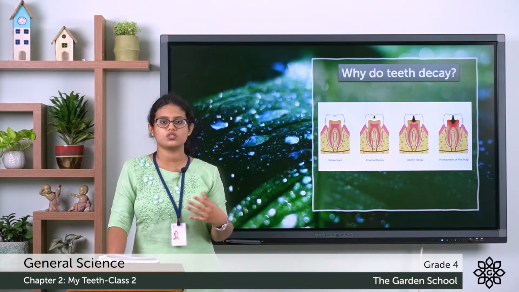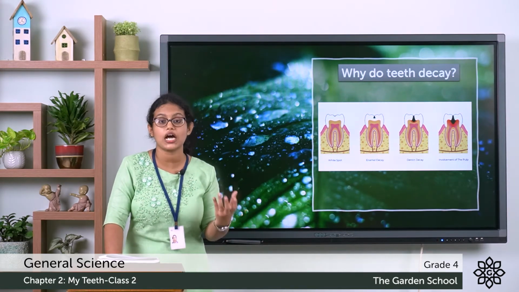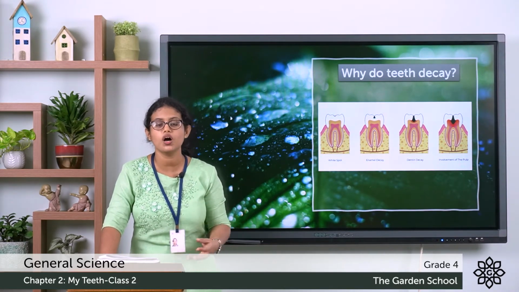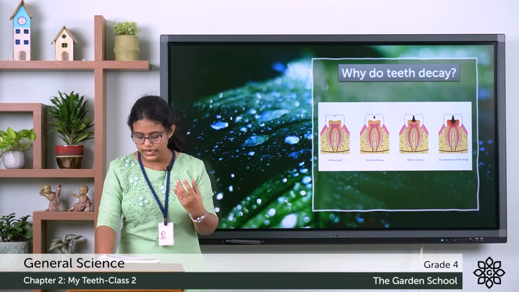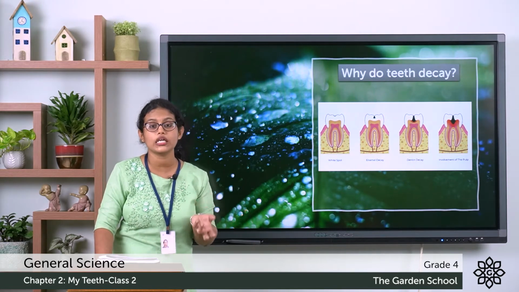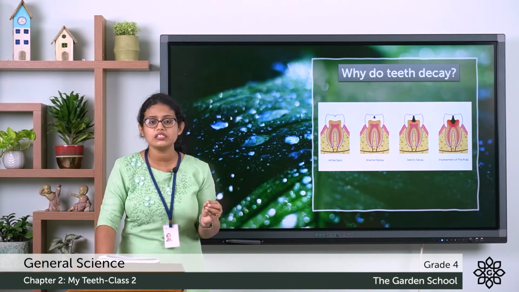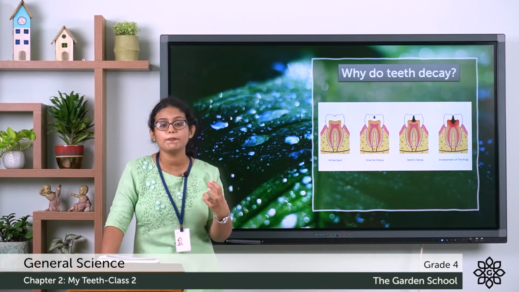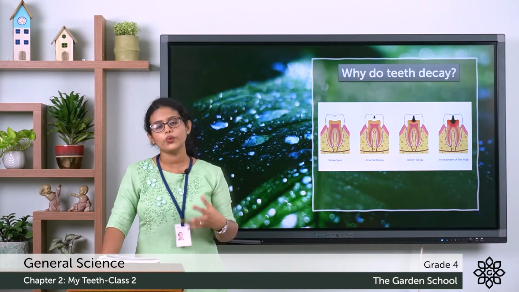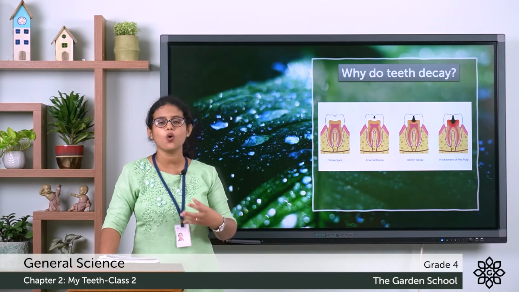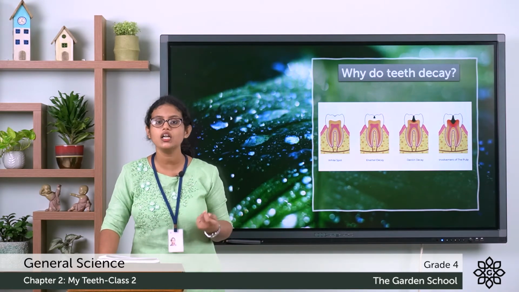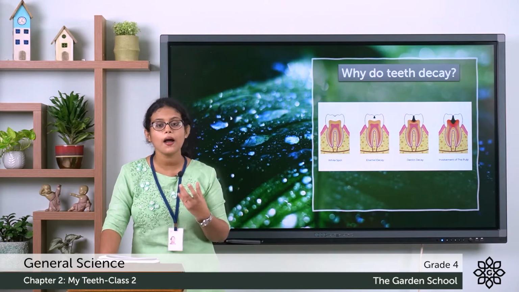If this tooth decay process continues, what happens? The white spot gradually darkens to a brownish color. Then what happens to our enamel? We learned that enamel is the hardest material and is made up of minerals. The enamel gets weakened, and a small tiny hole, which is called a cavity, forms in our teeth. And the cavity is painful.